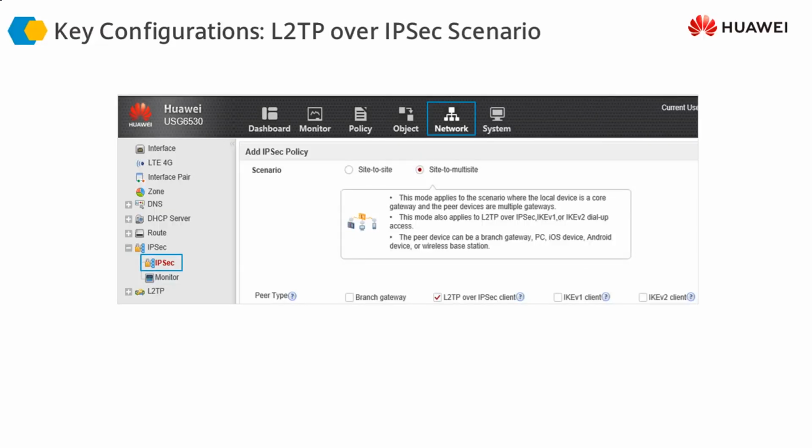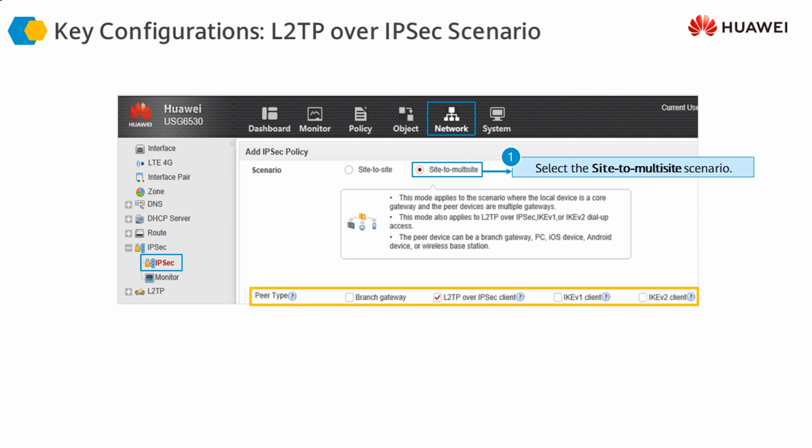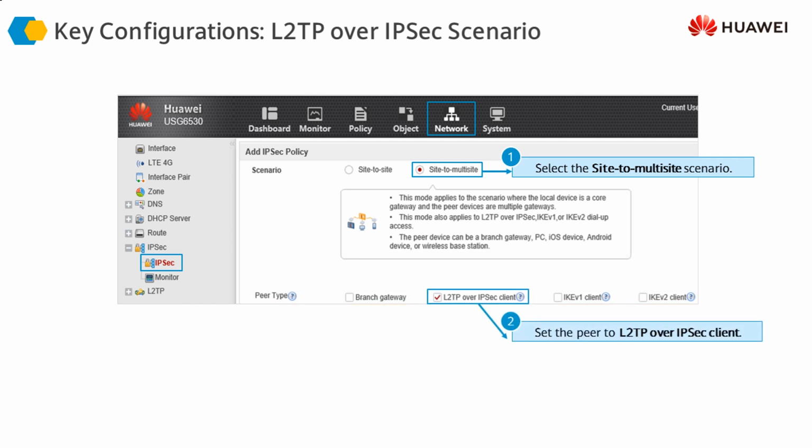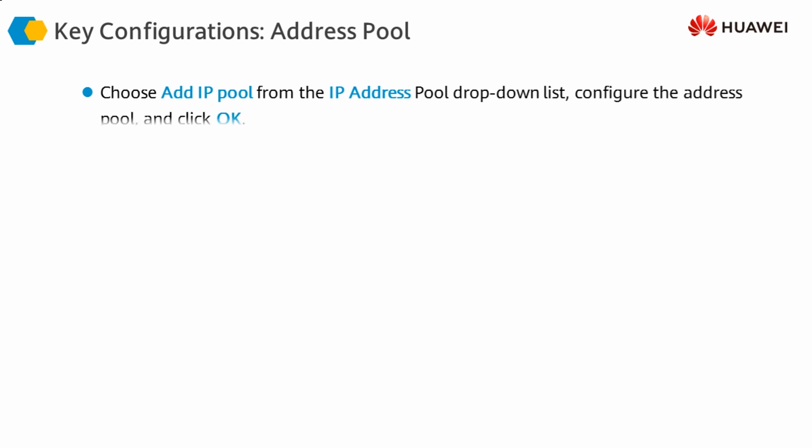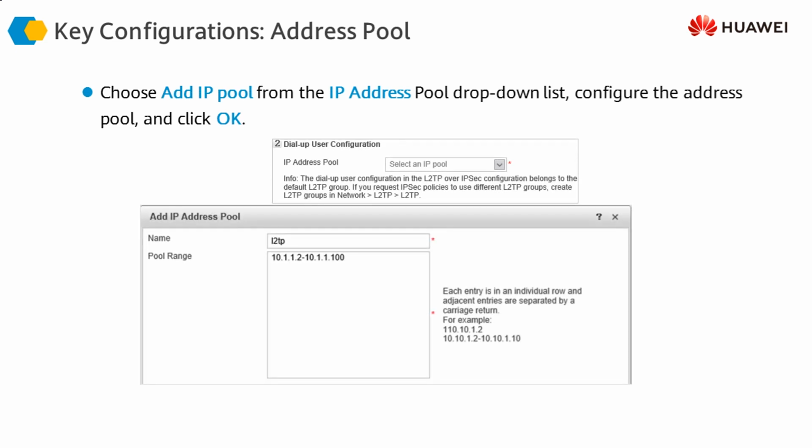First of all, the implementation type is site to multi-site because multiple mobile users can connect to the firewall. The peer type in this case is going to be L2TP over IPsec client. This is the client which is going to be connecting to the firewall, so we select this. Then we define the pool range.